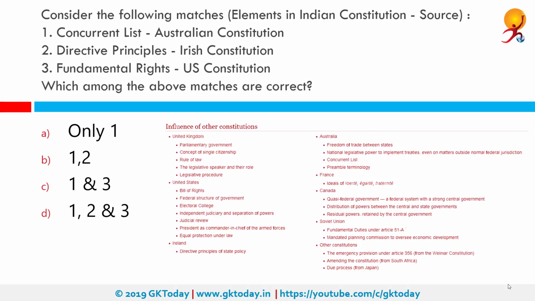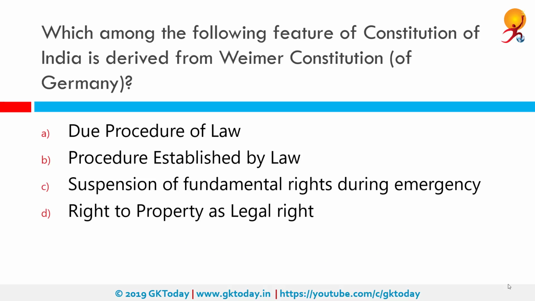So first is concurrent list, which is claimed here that it was taken from the Australian Constitution. If we go to the Australia section in the picture, we see that concurrent list is there. Now we come to directive principle, which we find in the Irish Constitution in this list, and fundamental rights, which comes from the Constitution of the United States. Therefore, all three are correct.